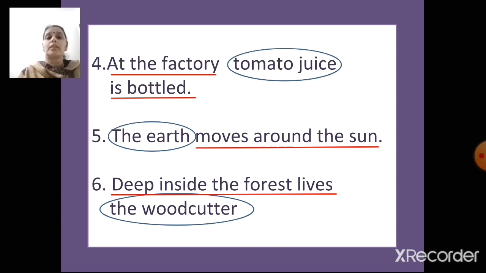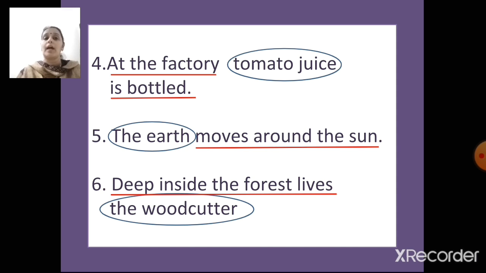Yes, the woodcutter is the subject because we are talking about the woodcutter. The woodcutter lives deep inside the forest. He is the main person here. So we'll circle the woodcutter, and deep inside the forest lives becomes the predicate, and we're going to underline the predicate. Yes, have you all written down and checked it? Did you all get it correct?